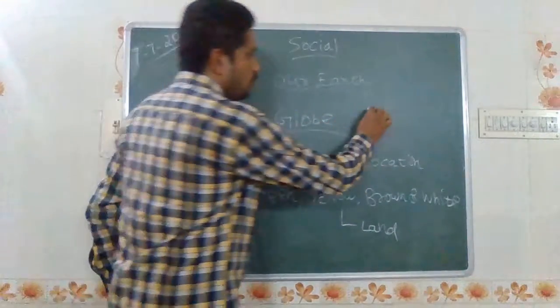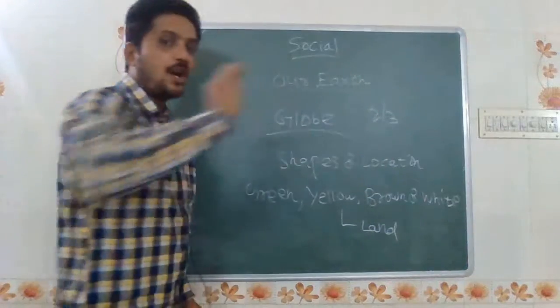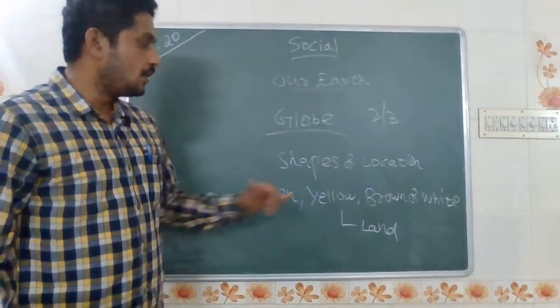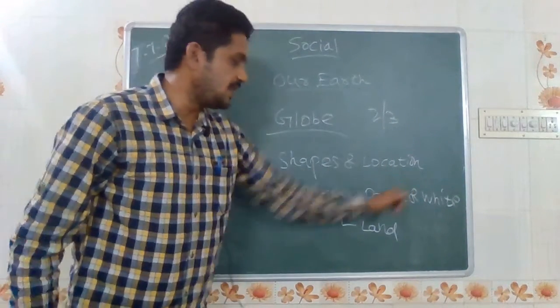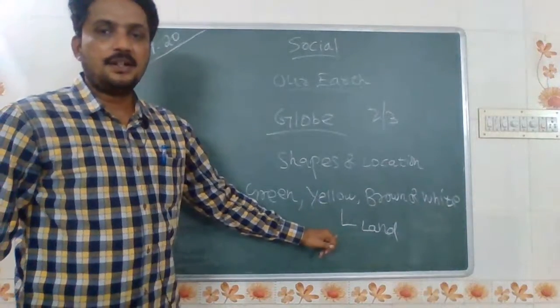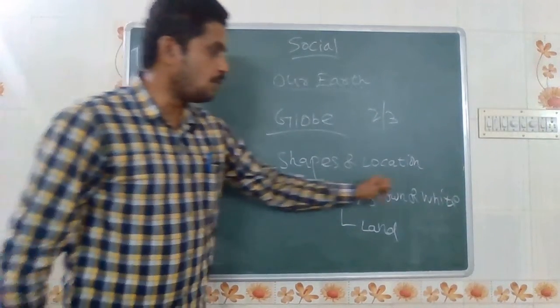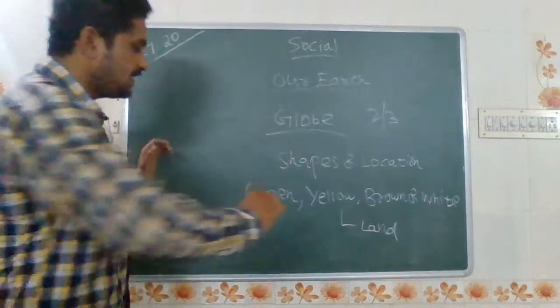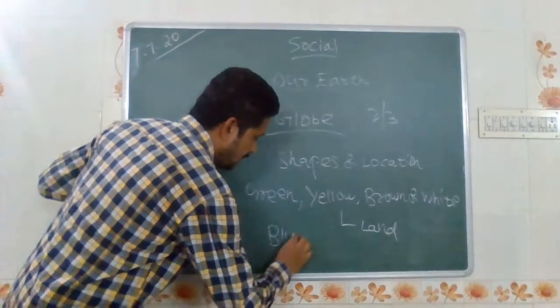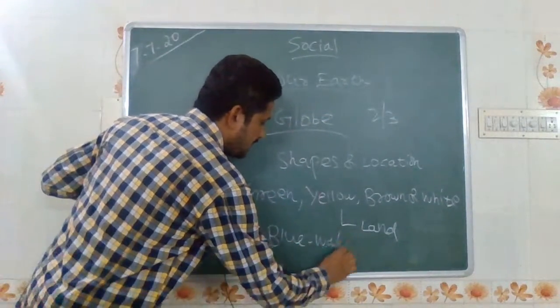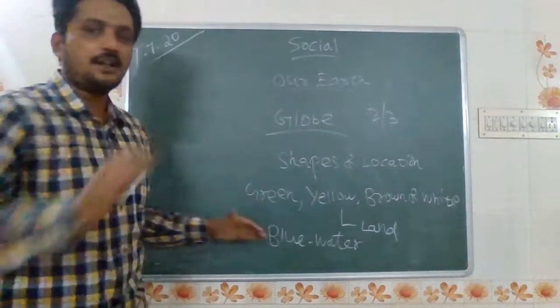Everybody knows that two-thirds of the earth is covered by water, and the remaining is land. So these colors represent land. For water, the color is blue. If the globe shows blue, it is a water area.